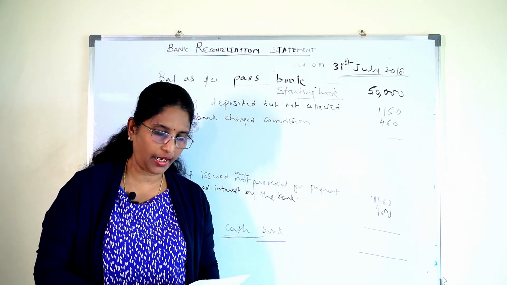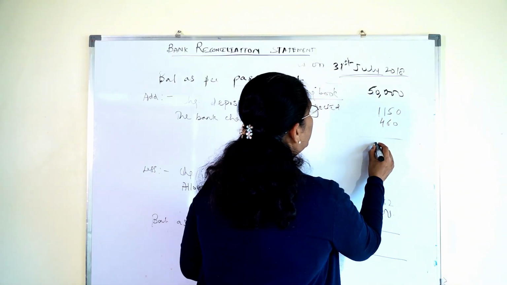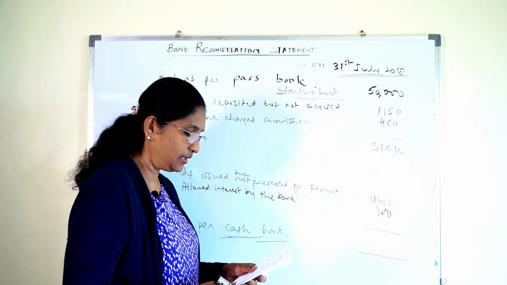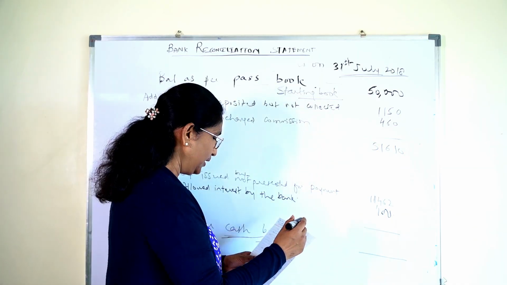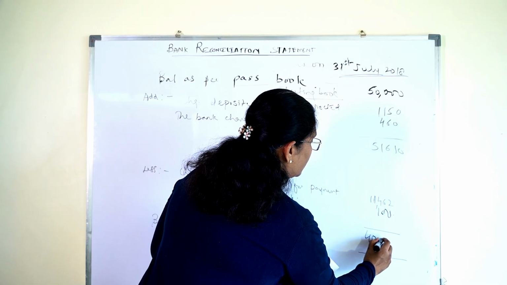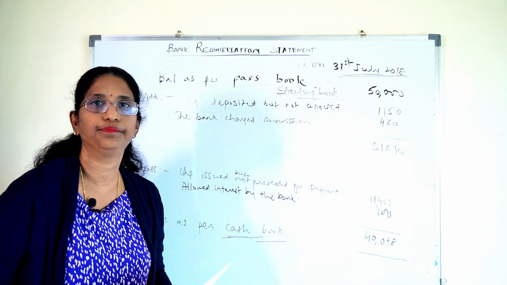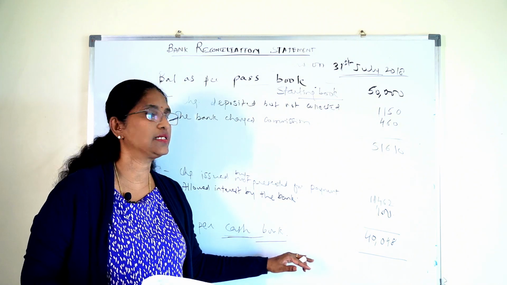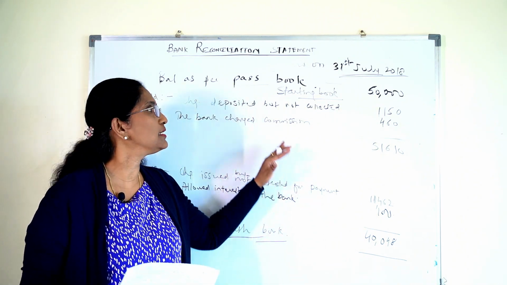If I add 50,000, 1,150 and 460, it will give me 51,610. You can also solve it simultaneously. Then the 11,462, if I deduct, I will get 40,048. Sorry, 40,048. This is the balance as per cash book. So very easily I have done it, and it's a credit balance.